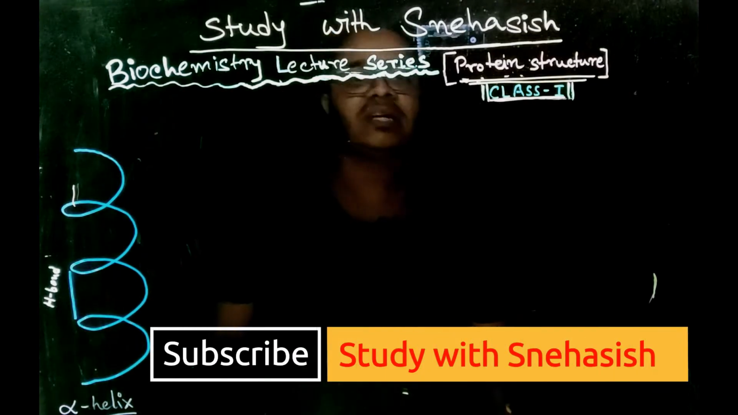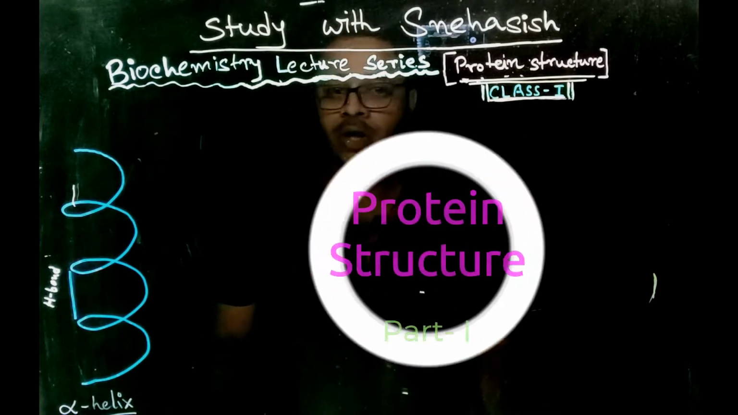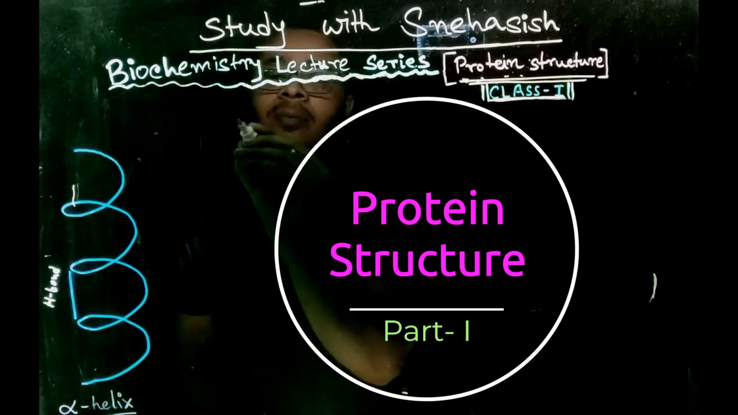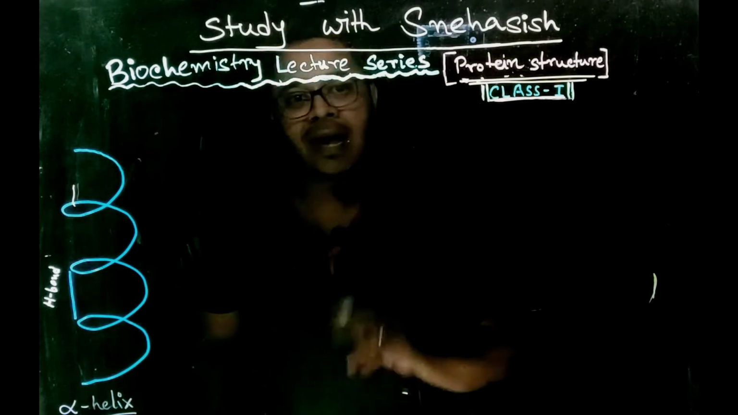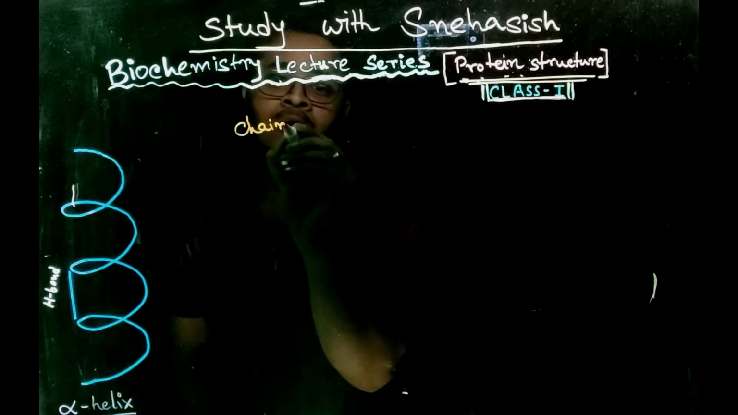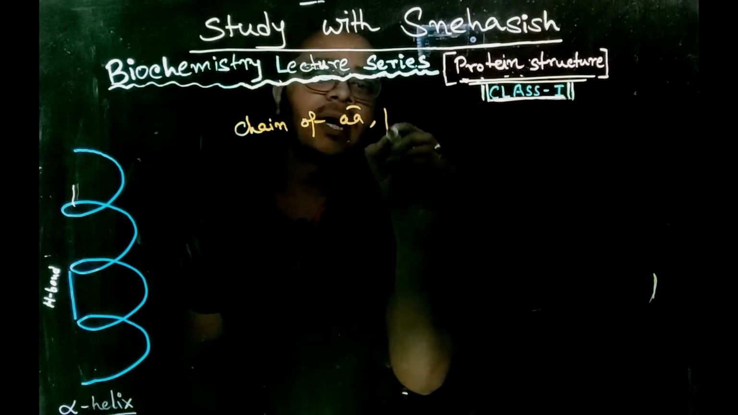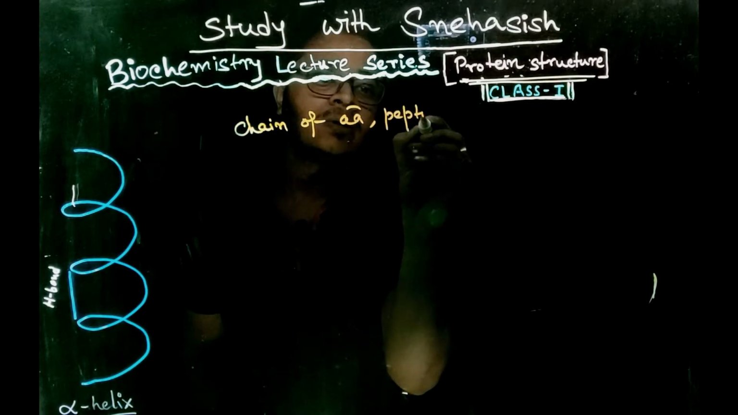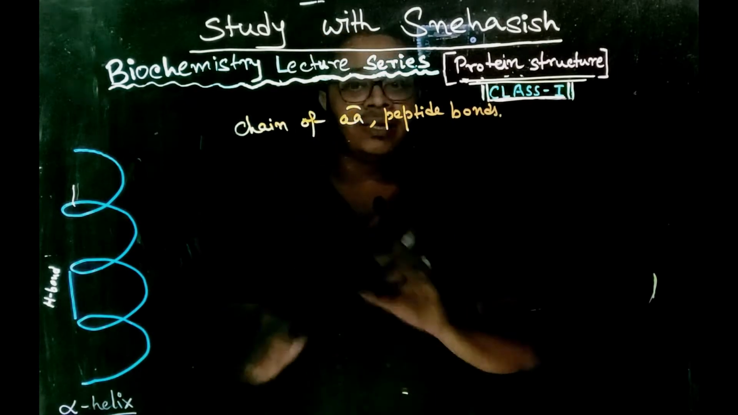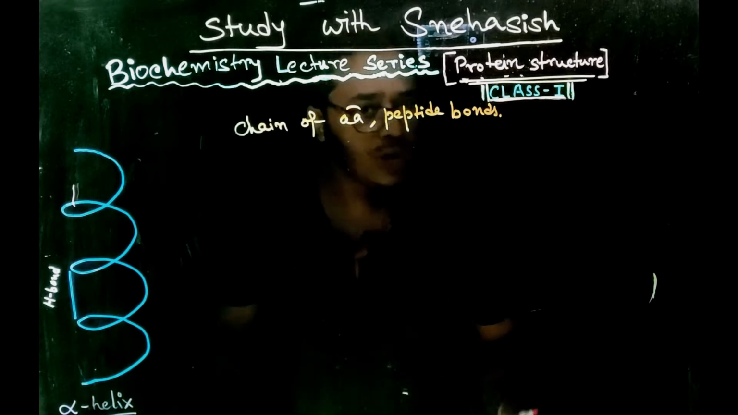Today in the biochemistry lecture series I will be discussing protein structure. So what is protein? We know that protein is nothing but a chain of amino acids connected by peptide bonds. This chain of amino acids connected by peptide bonds forms a polypeptide.